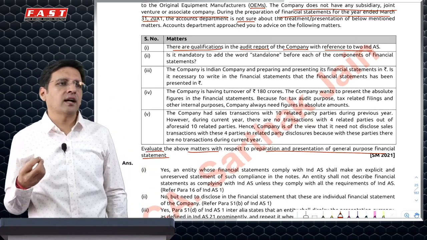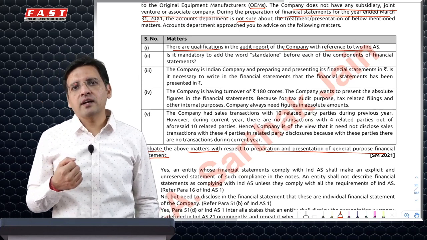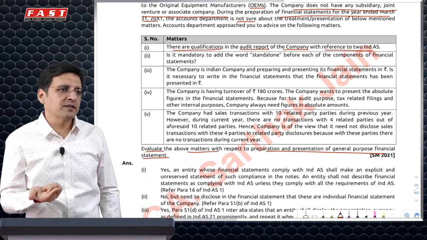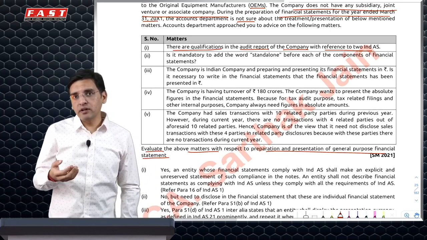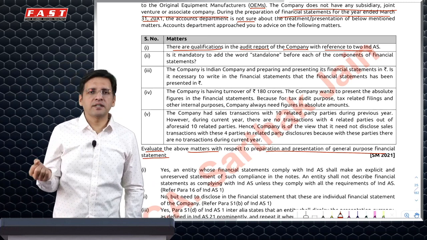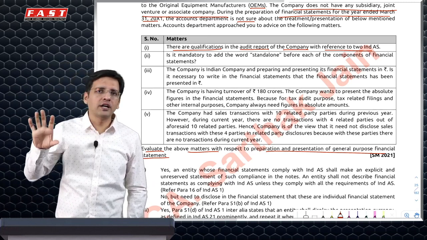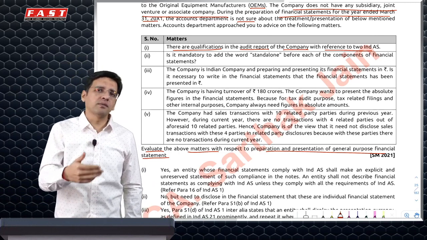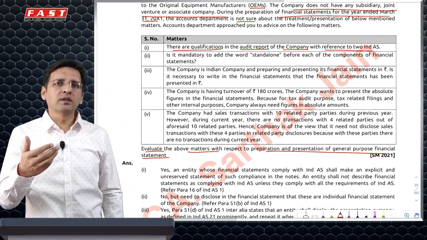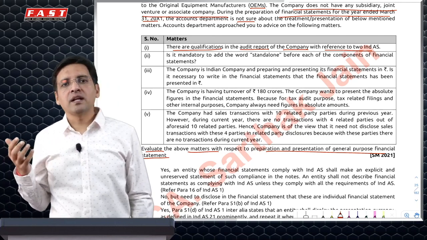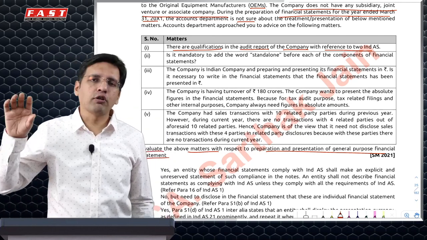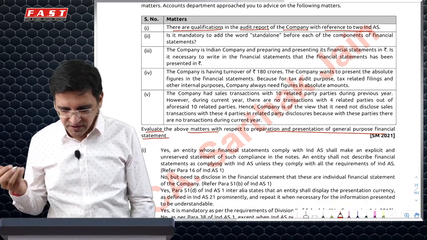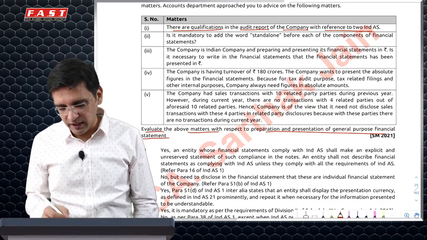It should have ideally asked that can we mention that financial statements have been prepared as per Ind AS. So Ind AS 1 says that you have to give an explicit, unreserved statement that financial statements comply with Ind AS and you have to follow all Ind AS. If the auditor gives an opinion that certain Ind AS are not followed, that's still possible because they may differ with the management on certain matters. But the company cannot create an exception that we have followed all Ind AS except a few. So the auditor's report is fine, but we'll still have to give an explicit unreserved statement complying with all the standards.